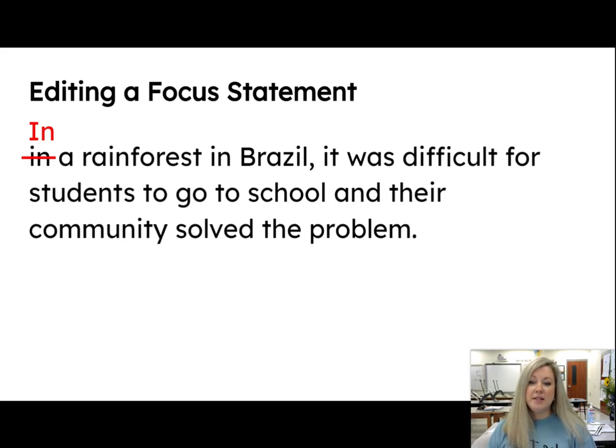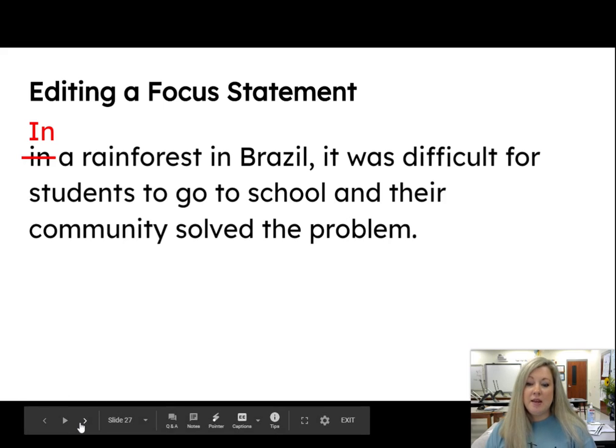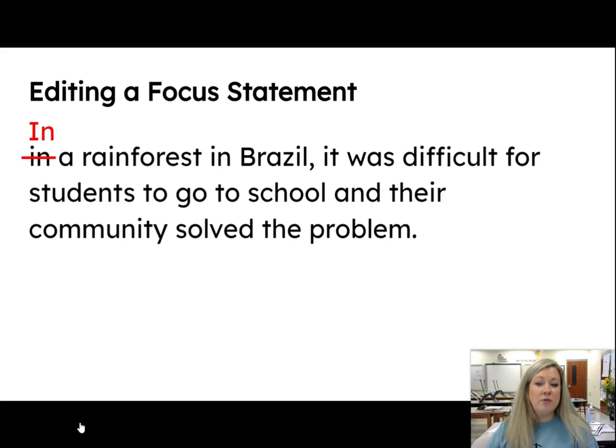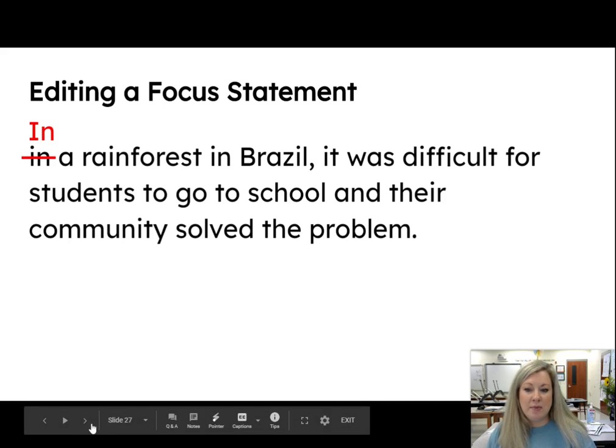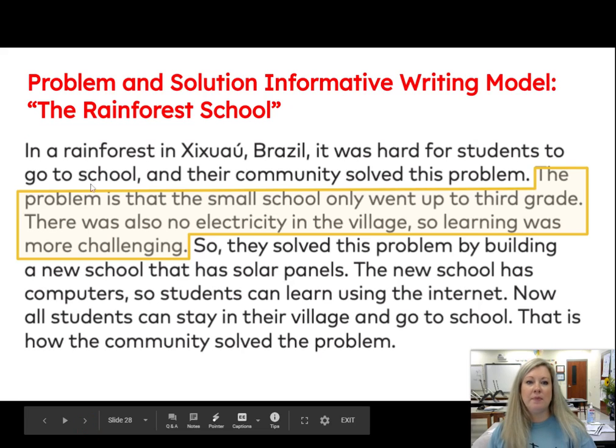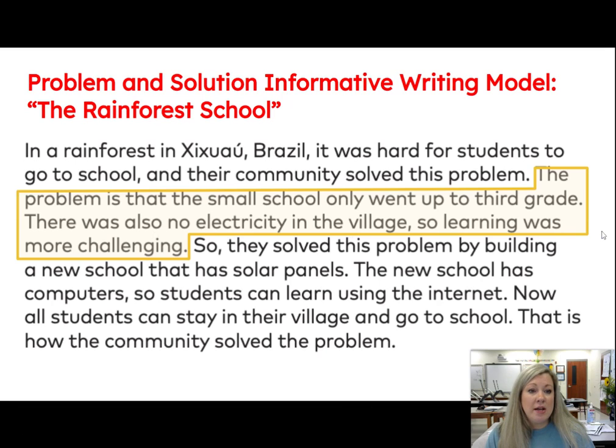Okay, let's read this and see if it makes sense. In a rainforest in Brazil, it was difficult for students to go to school and their community solved the problem. Okay, does that make sense? I think so. I think it makes sense. Okay, let's look at how they told what the problem was.